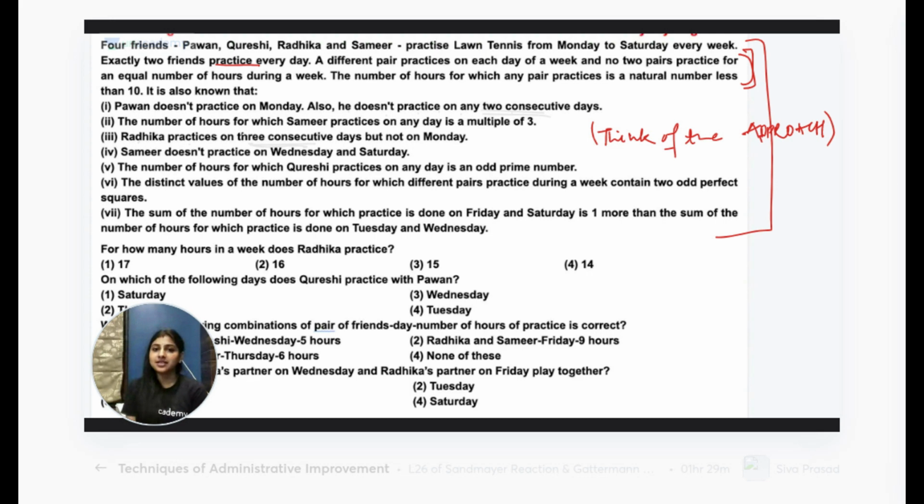If 4 friends practice on Monday to Saturday every week, exactly 2 friends practice every day, and a different pair practices on each day. So what can be the pairs? What pairs can it be?